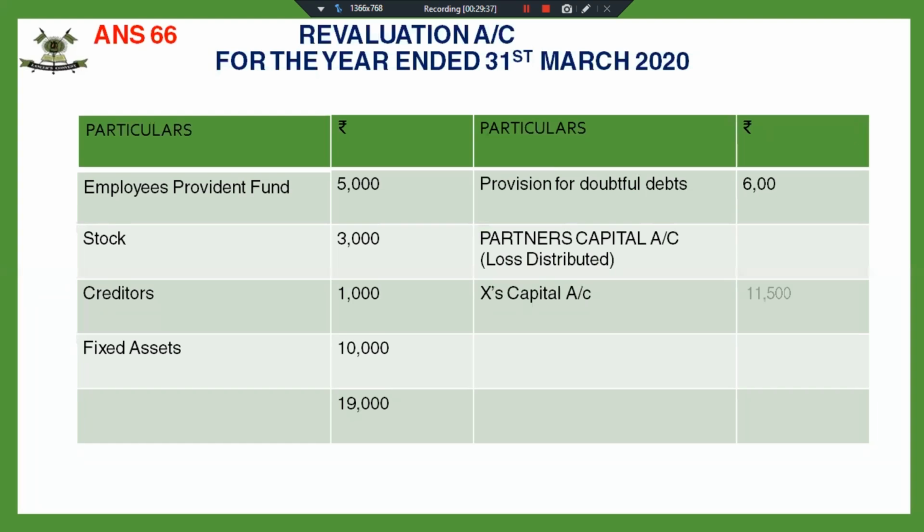Employees, the point in this question is that there is the employees provident fund. And the second is, see, there is no workmen compensation claim. So the workmen compensation reserve will be distributed completely amongst the partners.